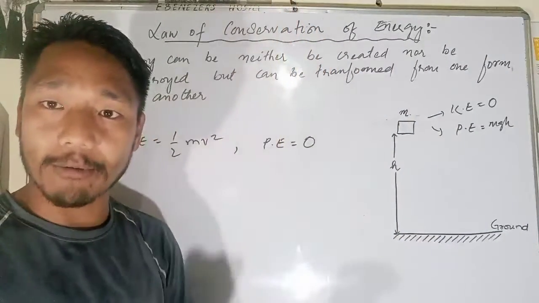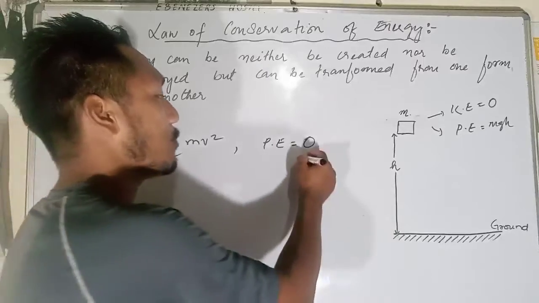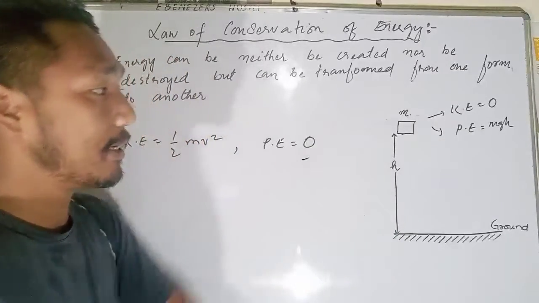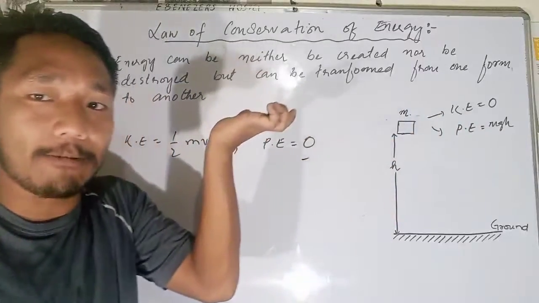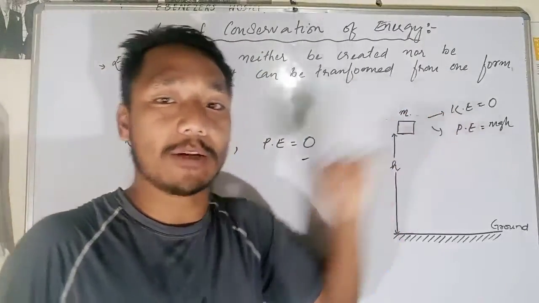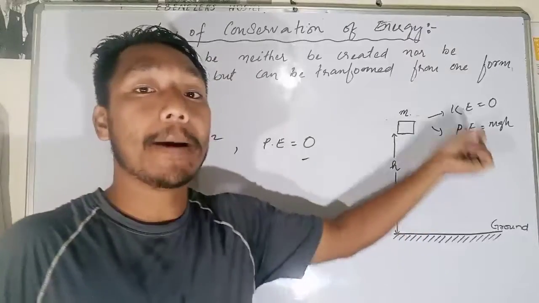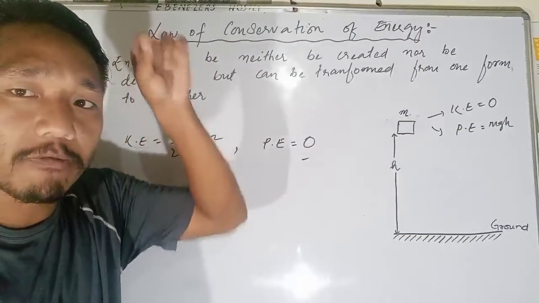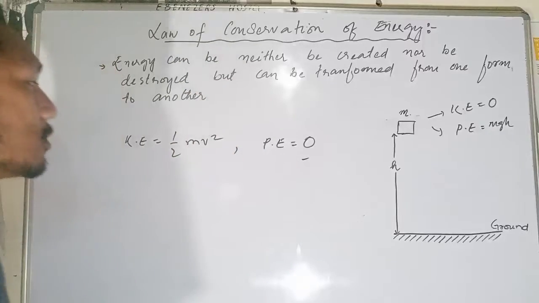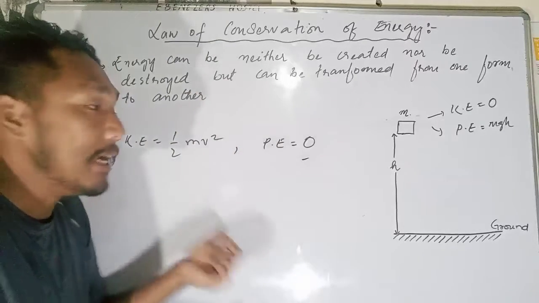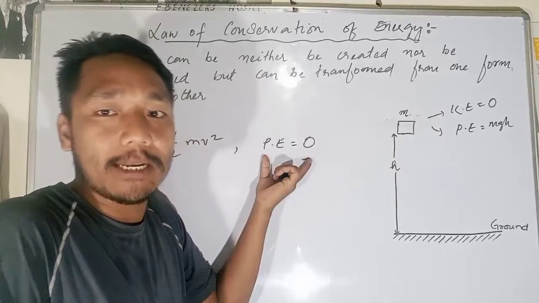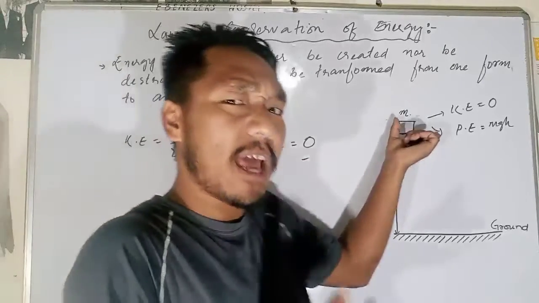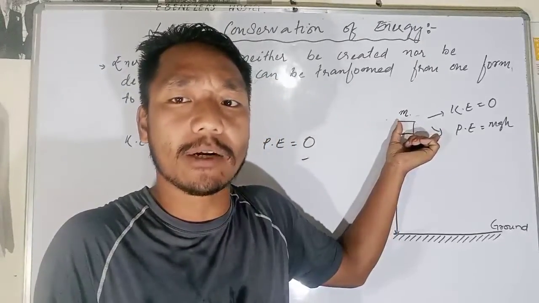The height is decreasing, that means your height will become 0, and so the potential energy will become 0. At the very beginning, when the object is at rest, it has potential energy, but its kinetic energy is zero. But after I let the object fall from the height, it gains kinetic energy, while it loses potential energy. At the very beginning, it has potential energy and does not have kinetic energy.